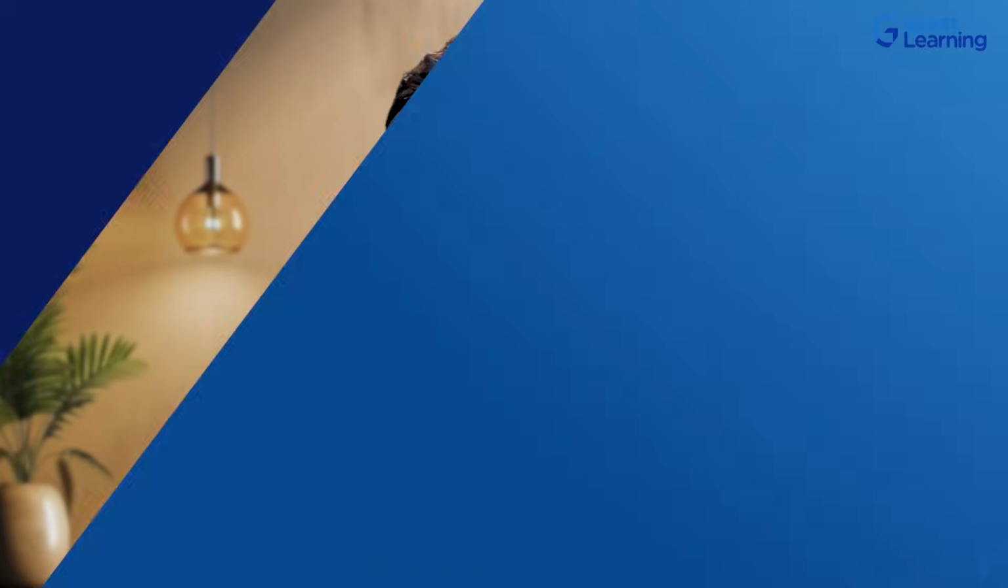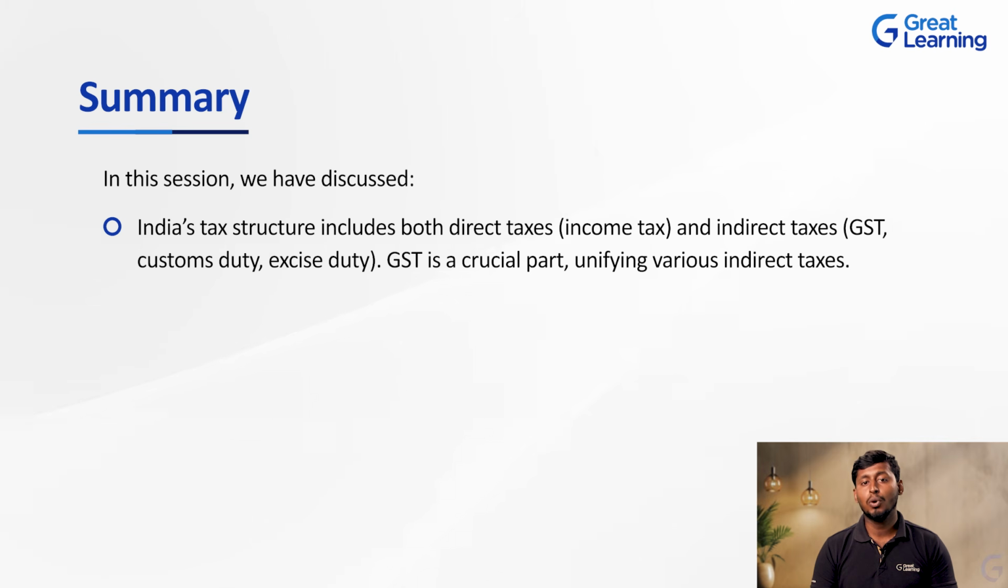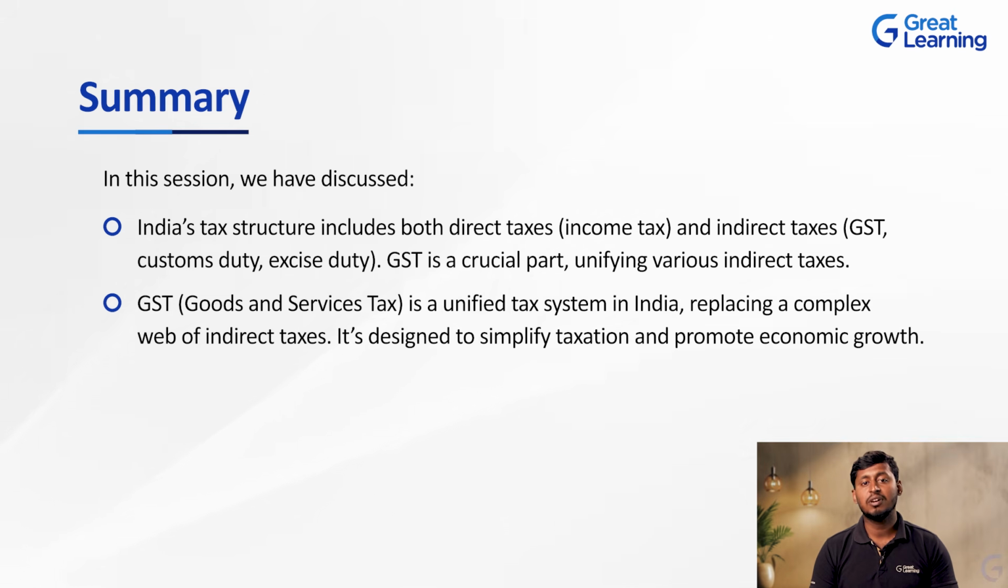So, summary. Here is a quick recap of what we have learned in this particular session. India's tax structure includes both direct tax and indirect tax. Direct tax is income tax, and indirect tax is GST, customs duty or excise duty. GST is a crucial part, unifying various indirect taxes. They have replaced so many indirect taxes and then implemented this GST. That is how they removed the cascading effect.